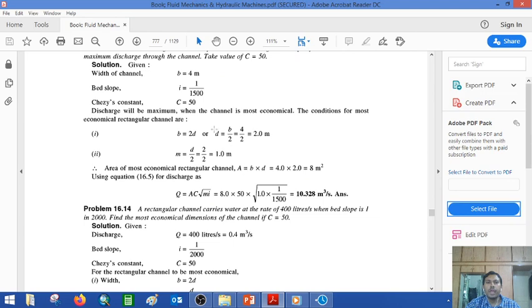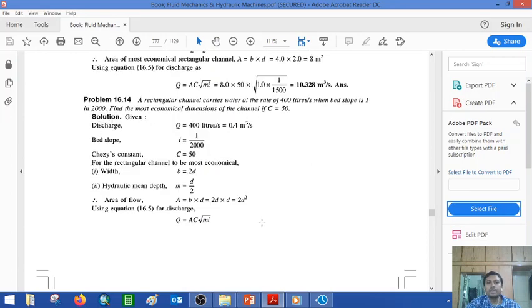So we have a maximum of parameters which we can find in the most economic channel sections: either width, depth, channel roughness, either m or slope, or the discharge. So you see here in this example 2, where discharge is given, the slope is given, and the value for C is given, it means you have to find out the dimensions, right? And this is the reverse example, we say that. So now Q is given, i is this one.